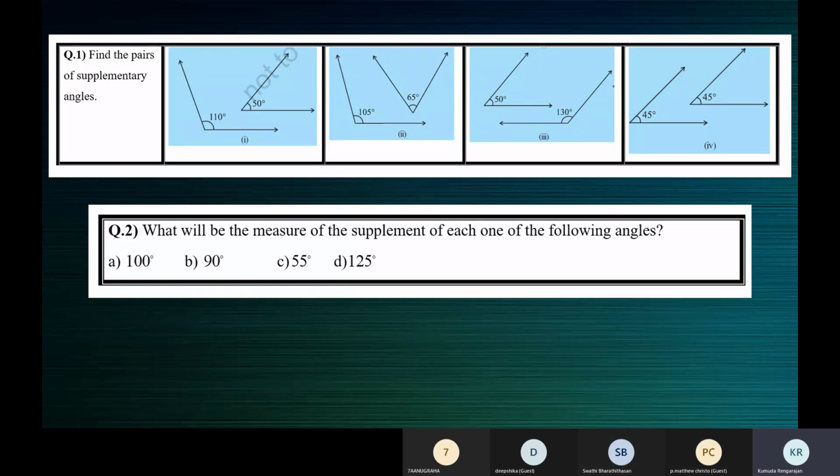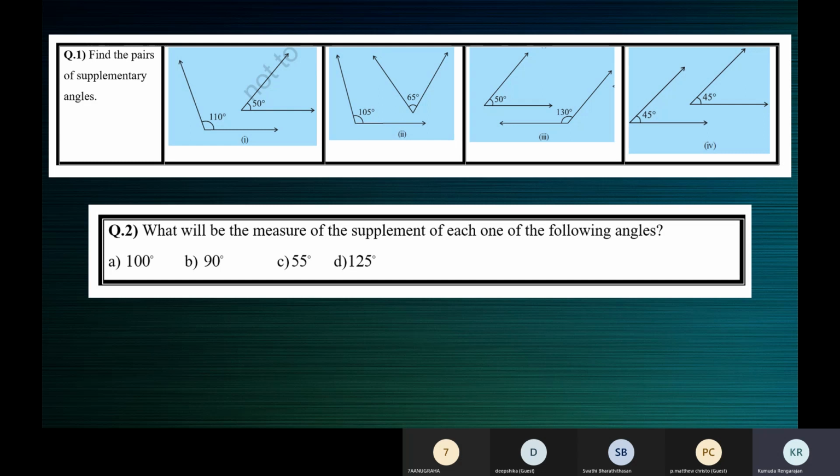Now, the common mistake is we'll write 100 degrees is equal to 80 degrees, then 90 degrees is equal to 90. These have to be answered in a sentence. You must write the supplement of 100 degrees is 80 degrees. You must not write 100 degrees is equal to 80 degrees. That doesn't read correct. You must write it as a sentence.